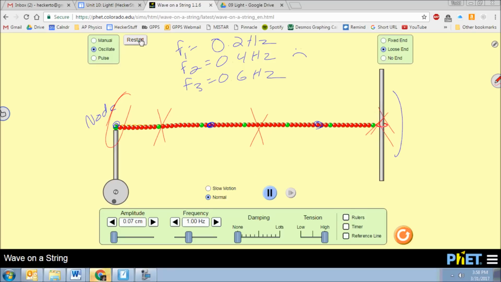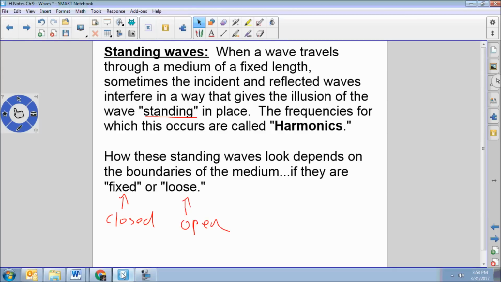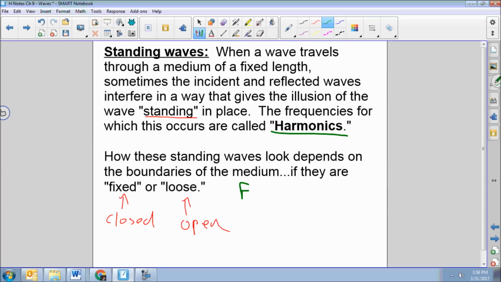Okay? So now let's attach some terminology to this and talk a little bit about what we saw. Okay, so terminology. All right, so we learned what a standing wave was. Looks like it's standing in place. All right, now the frequencies for which this occurs are called harmonics. Okay, so F1 is called the first harmonic, also called the natural or fundamental frequency.